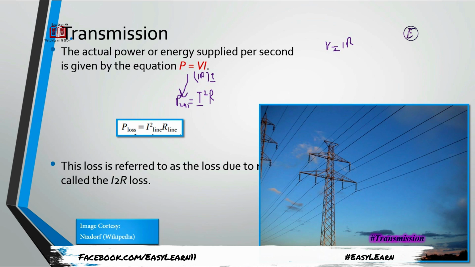It is clear from this that power loss is directly proportional to the square of the current, not only the current but the square of the current. So if we can reduce the current in any way, we can definitely reduce the power losses in the transmission. This is definitely a big challenge.